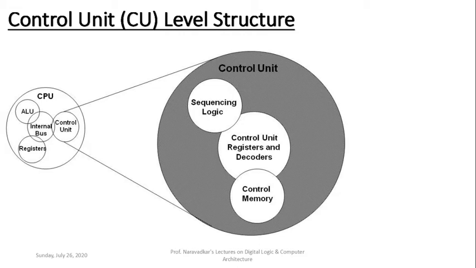Now this microcode or microprogram contains a number of microinstructions, and these microinstructions are taken one by one and executed per clock. So for one assembly language instruction, there is a separate microprogram containing a number of microinstructions, and their sequencing, their one by one execution, is handled by the sequencing logic, which is shown on the top side.